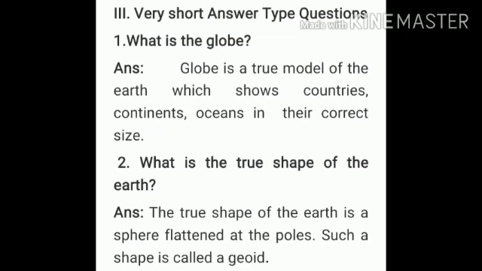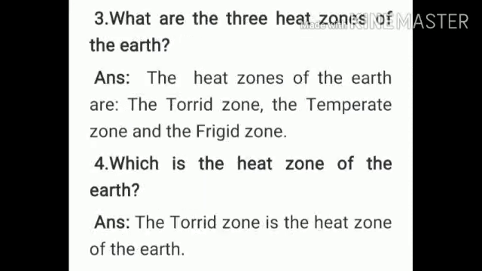Question number 2. What is the true shape of the earth? The true shape of the earth is a sphere, flattened at the poles. Such a shape is called a geoid. Next, question number 3. What are the three heat zones of the earth? The three heat zones of the earth are the torrid zone, the temperate zone, and the frigid zone.